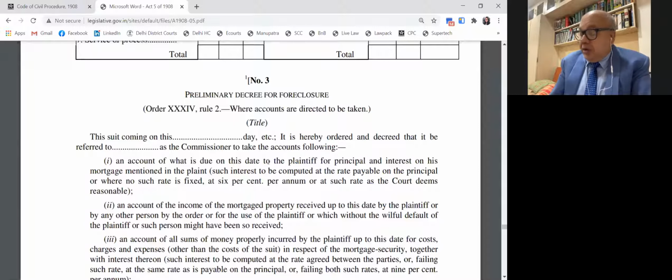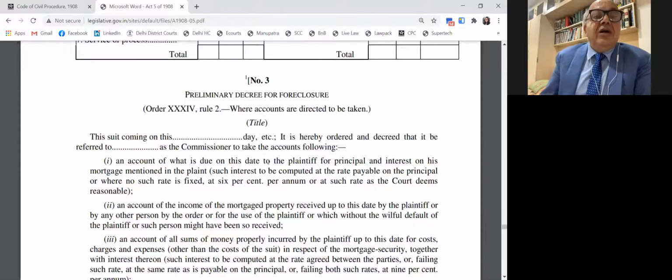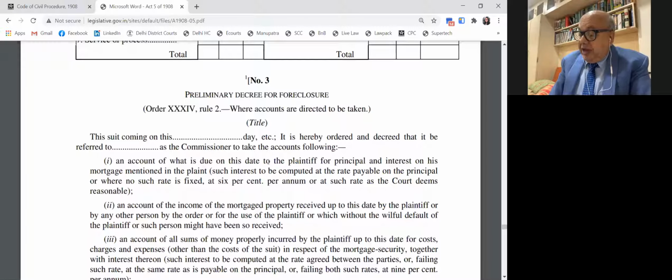Now, in a suit for foreclosure, when the period of the mortgage is completed, 30 years, 40 years, whatever duration, then the mortgagee tells the mortgagor, please, I am returning back your property if you pay back my money with interest. And he doesn't pay. The mortgagor, the owner of the property who mortgaged it, is unable to return the mortgage money. In which event, the remedy available to the mortgagee is to file a suit for foreclosure and sale. Now the decree passed is under Order 34, Rule 2.